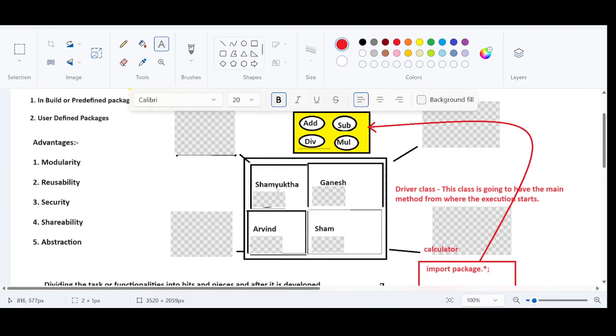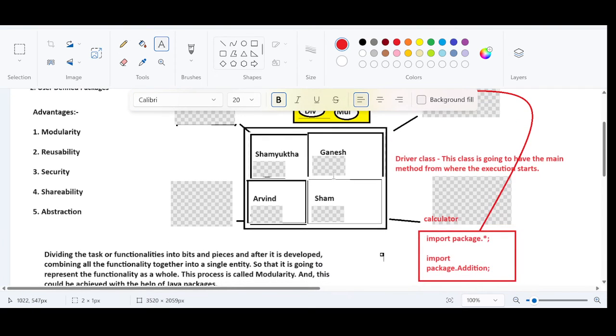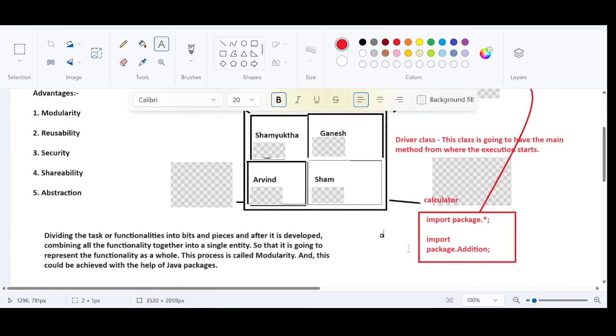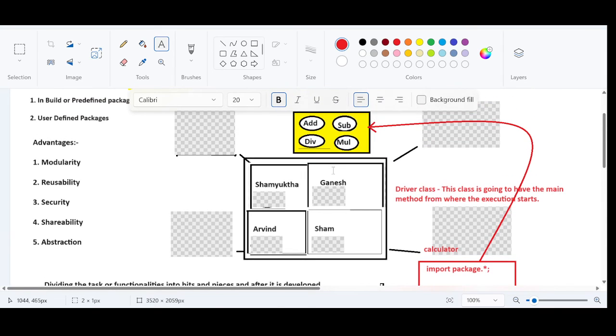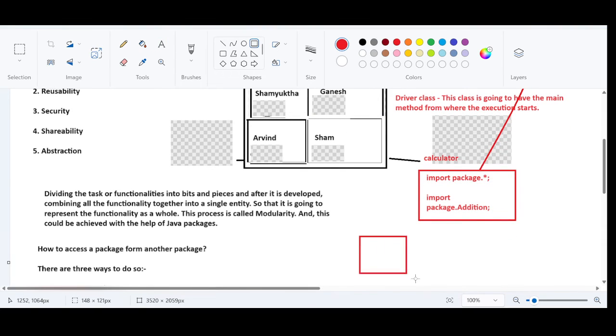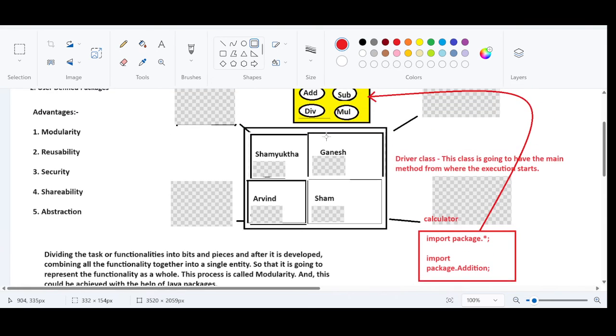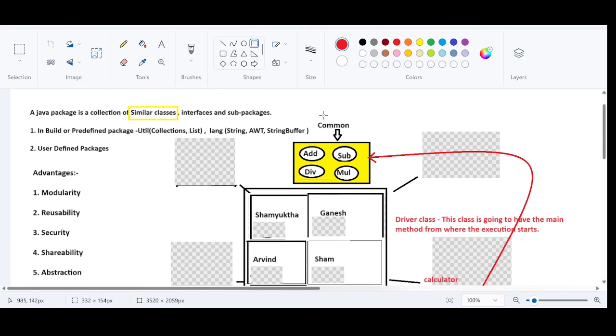Right? This is all about what? Modularity. Separating the functionalities and combining them together. And if in future I have a requirement to perform only the addition operation, I can create my own package and import the functionality that falls under the common package, which is addition.